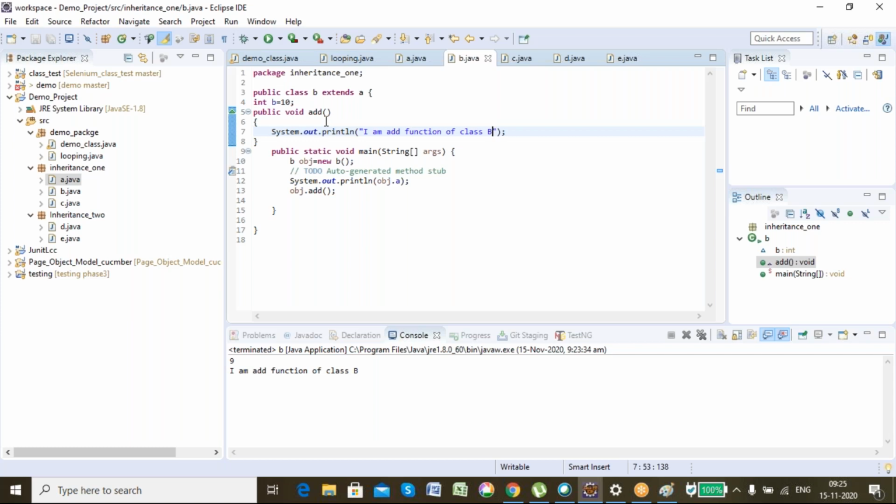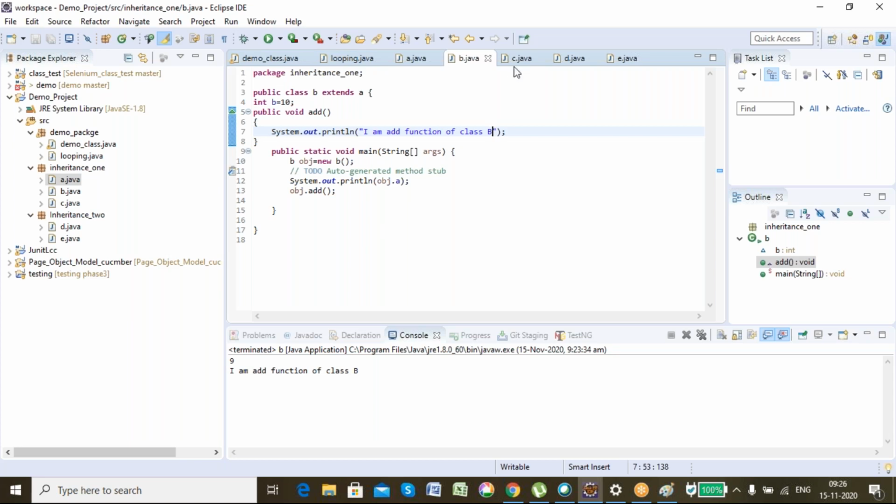They will ask you what is runtime polymorphism, static polymorphism, compile time polymorphism, dynamic polymorphism. So just remember: function overloading is static polymorphism, that is compile time polymorphism, and function overriding is dynamic polymorphism, that is runtime polymorphism. Okay, so this is one concept.